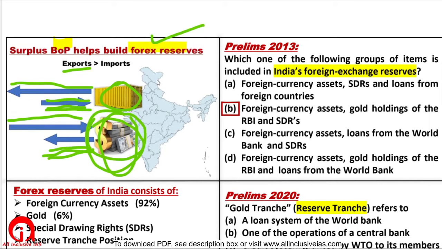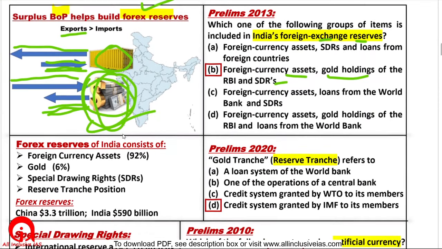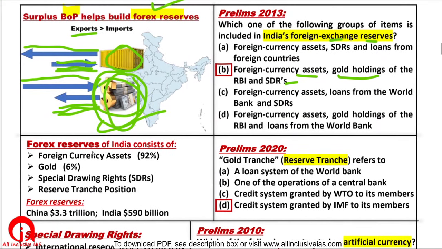Okay. Now look at this question of 2013. Which of the following are part of India's foreign exchange reserves? The foreign currency assets like dollars, gold with the RBI, and special drawing rights. We will see what these are. Right. Now, forex reserves of India. So basically this question can come again.